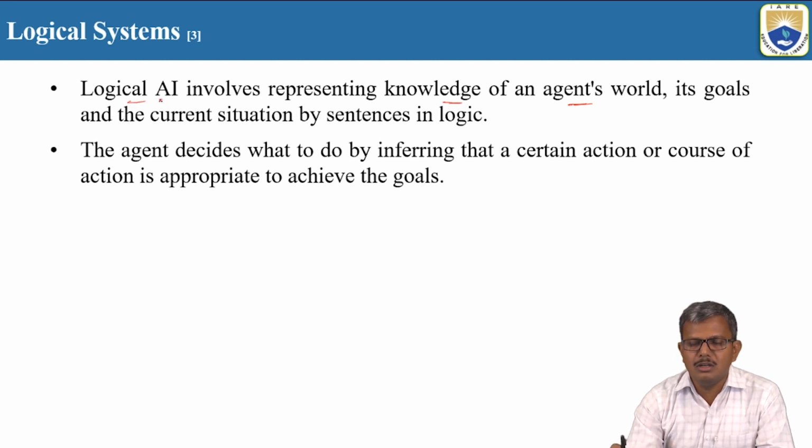So logical AI involves the representation of knowledge which is suitable for the AI agents to understand. We are also going to include the goals and the current situation as sentences in logic.